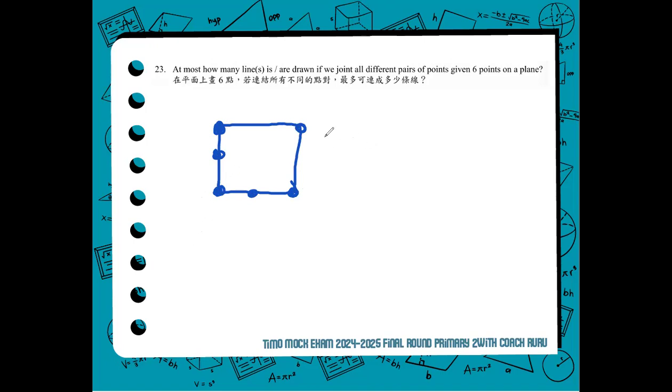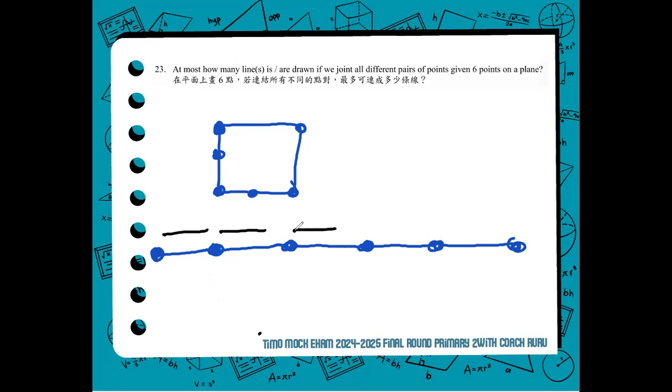Then, if you will be joining them, simply we'll have 1, 2, 3, 4, 5, 6. So you have 6 points. So we just count the number of line segments that we can create as we join all these points. So 1, 2, 3, 4, 5.